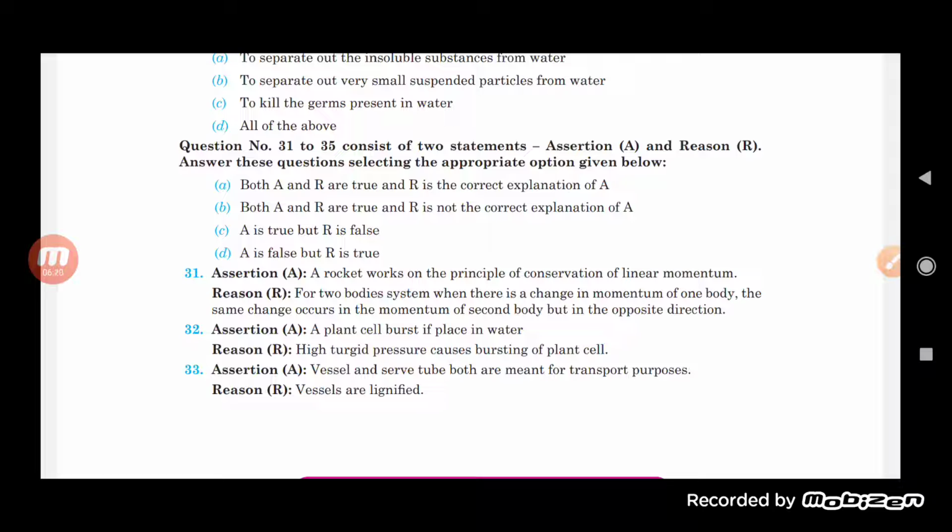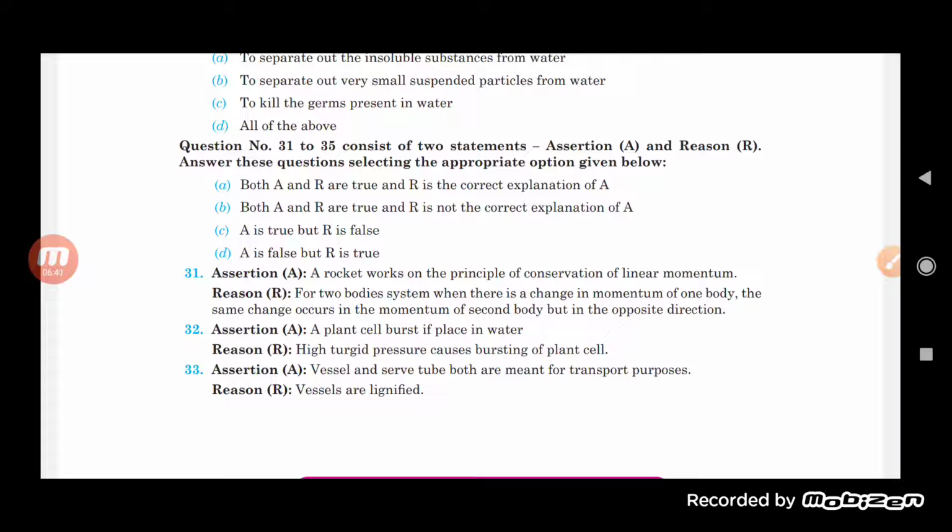And yes, this is true that if a high turgid pressure is there, that is going to cause the bursting of the plant cell. Okay, so this is the correct option. So we can say here that D is the correct option, in which the assertion is false but the reason is true here.